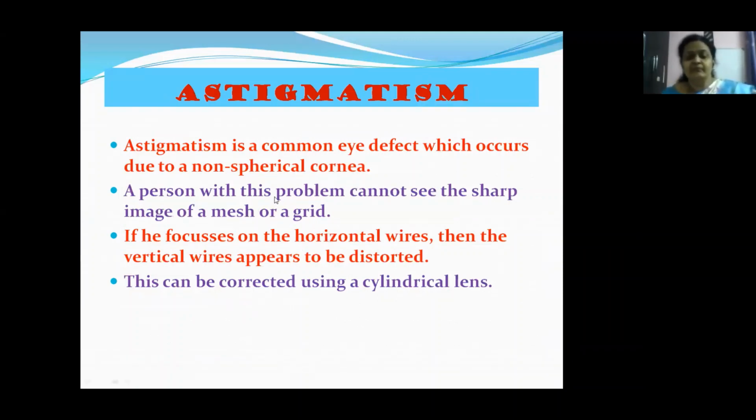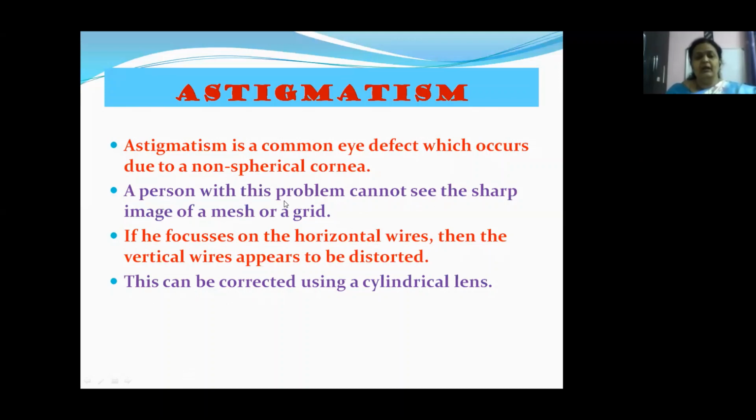Astigmatism is a problem for people who do not have a spherical cornea. Some people have a non-spherical cornea. It may not be exactly spherical, but a little bit elongated in the vertical axis. So when the cornea is non-spherical, the problem of astigmatism may arise.